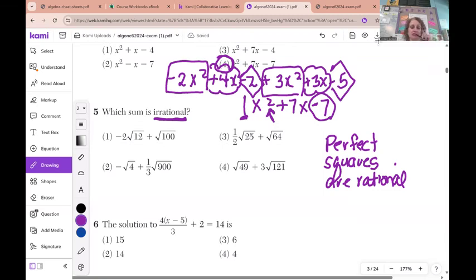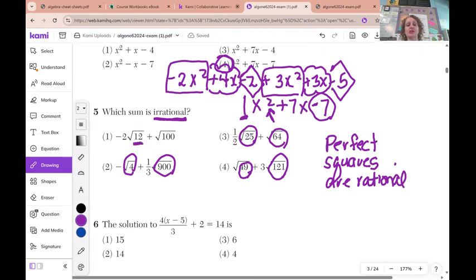When I eyeball this question, I see that 4, 900, 25, 64, 121, and 49 are perfect squares. If you don't remember how to test it, just do second x squared in your graphing calculator. The one where I see a number that's not a perfect square is in choice 1.